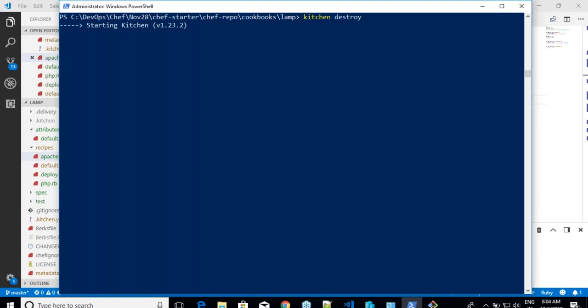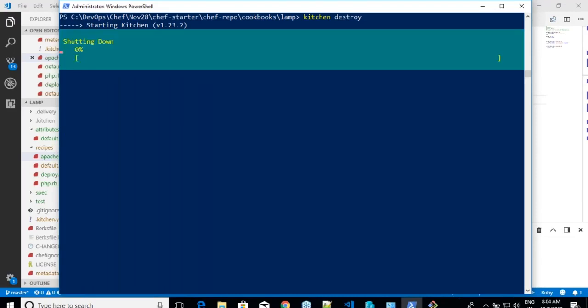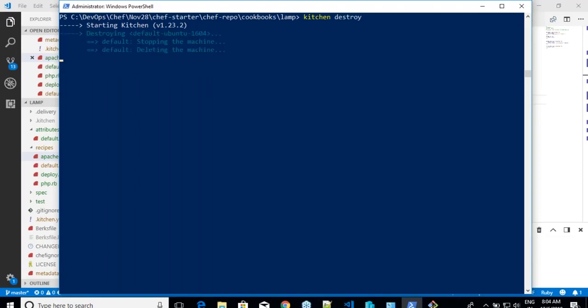Don't execute the kitchen create command. If you are executing, there is no problem with executing. If you execute kitchen create, what it does is it creates a file called kitchen.yml. So if you want to work on kitchen.yml, not .kitchen.yml, then you can execute kitchen create. Otherwise, there is no need for you to do that kitchen create stuff. Actually, create is supposed to create a virtual machine. But even if you do converge, the same thing happens. If the virtual machine is not created already, it will create it.